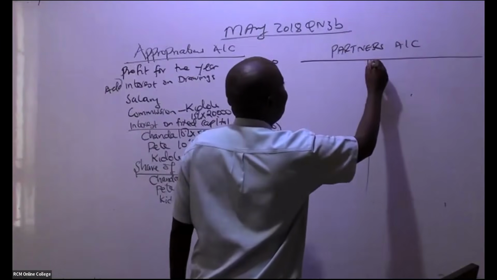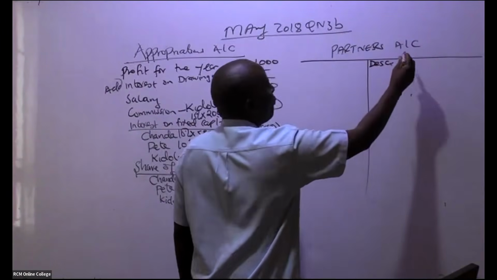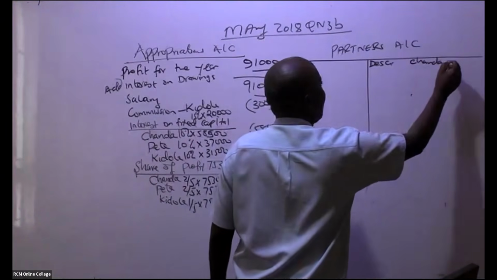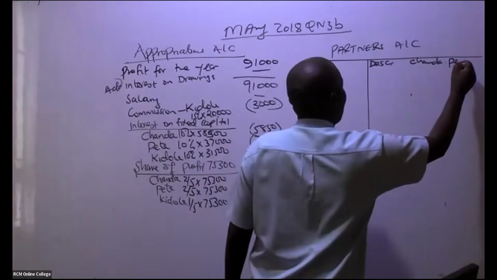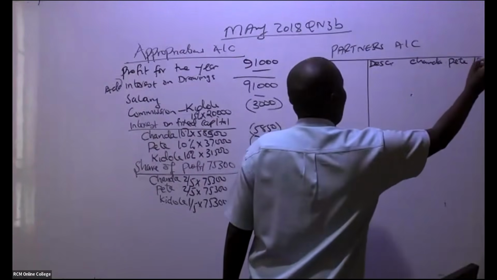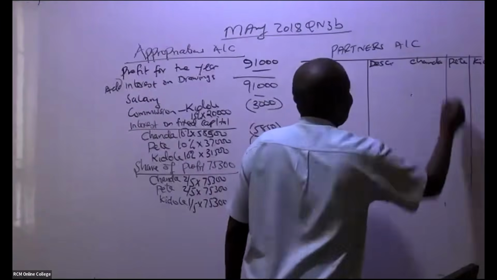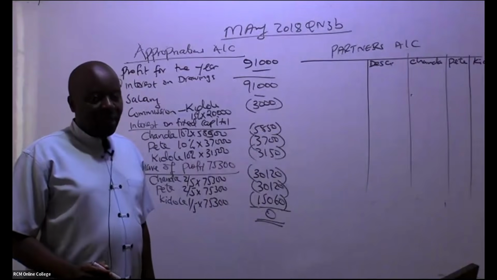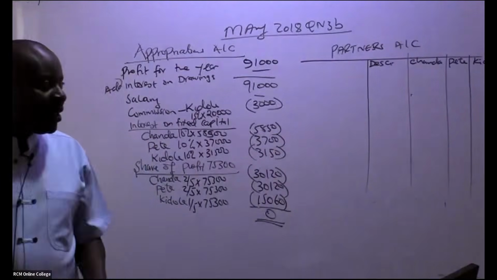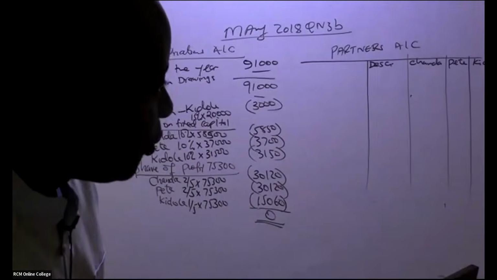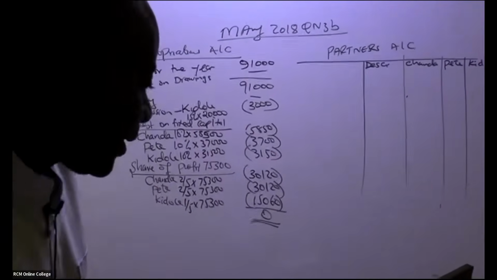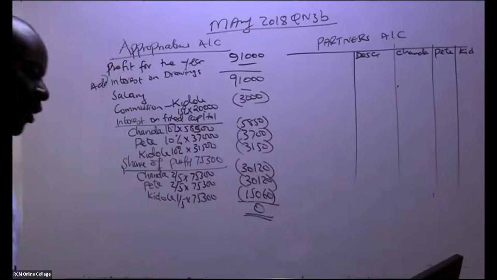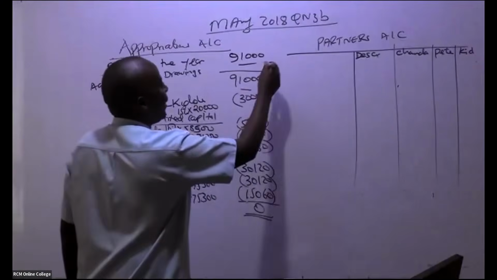So this partners account, what do we have here? We have description, and then of course we have the names of our partners. So we have Chanda, we have Pete, we have in this case here Kidole, like that. So we have our partners there. I'll change the camera a little bit just to capture the other side. Yeah, that's very good.